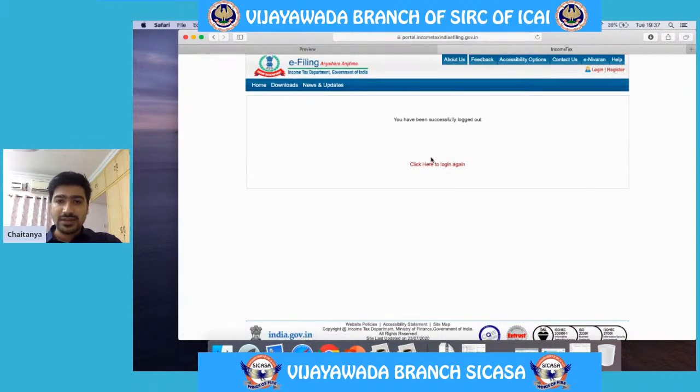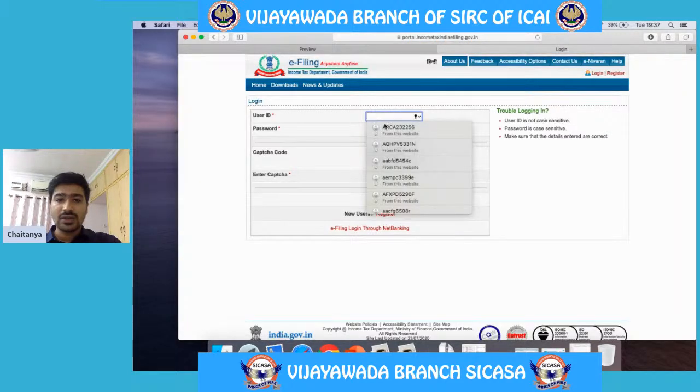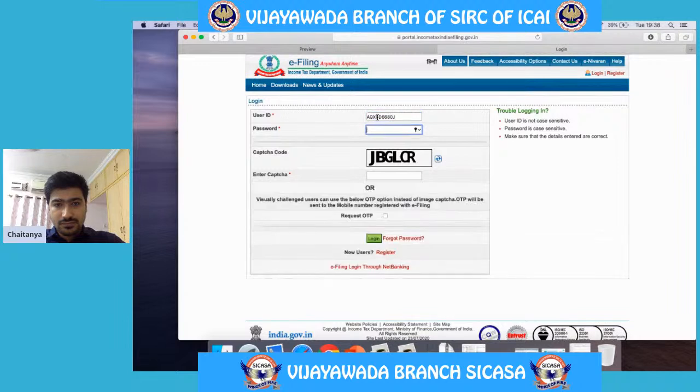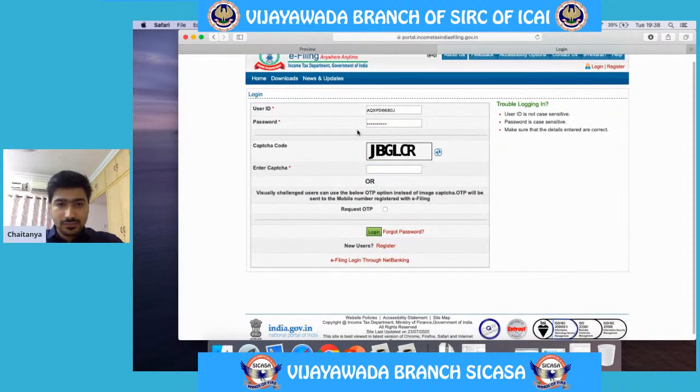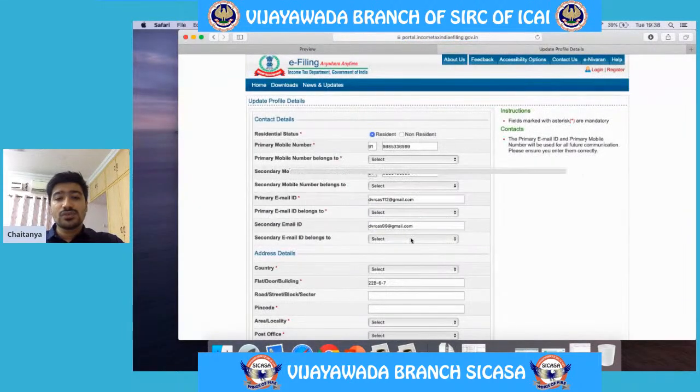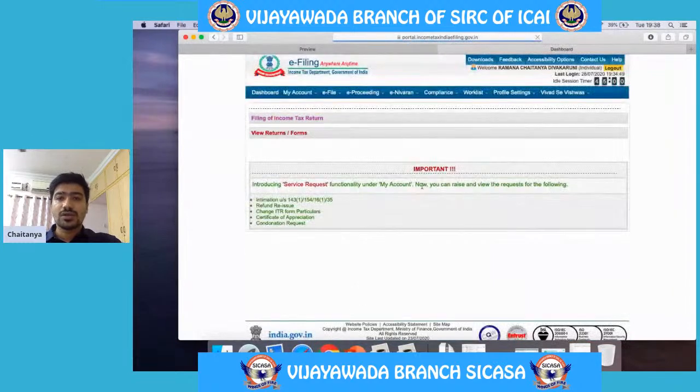Even after submitting, the SSE has to log in with his login ID and password, and if you see, there is a tab by name work list.